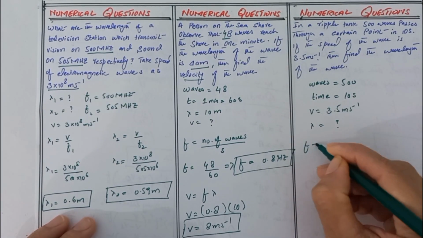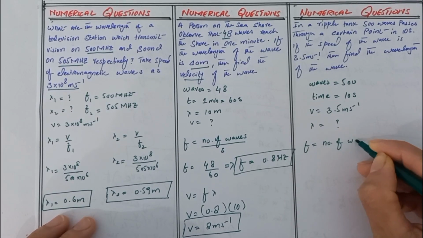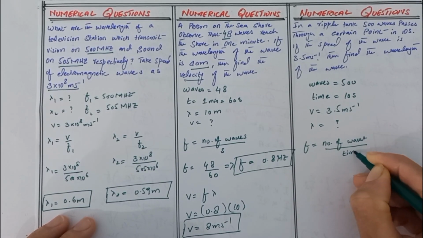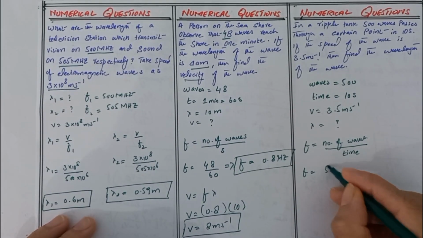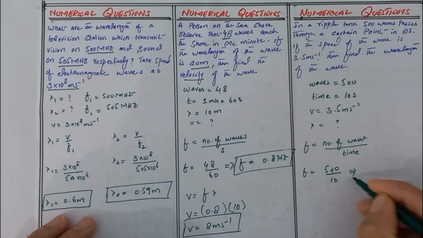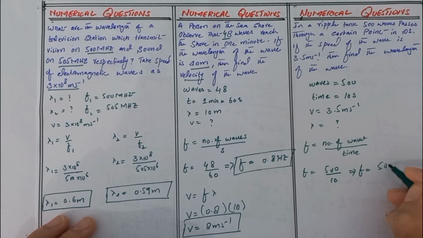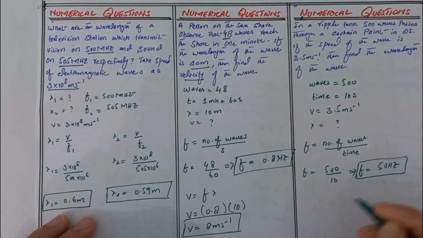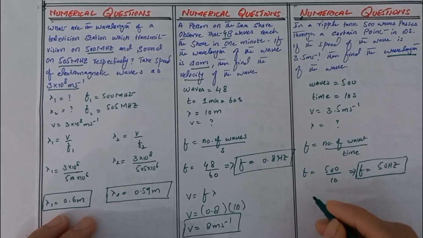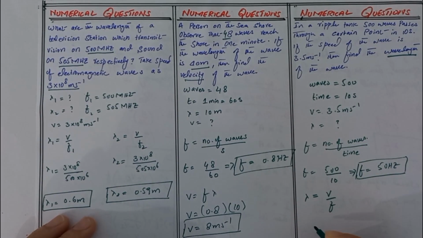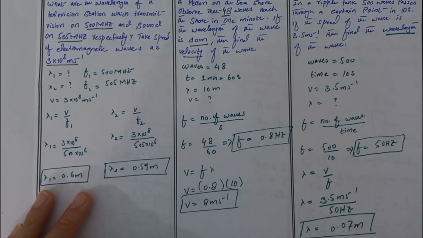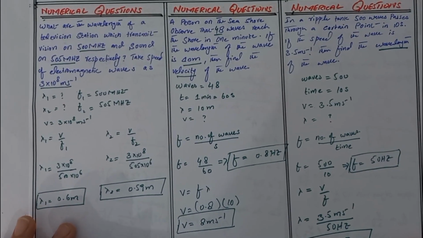So here the frequency is equal to the number of waves per time. The number of waves is 500 and time is given as 10 seconds. So frequency is equal to 50 hertz. Now we can find the wavelength of the wave: lambda is equal to V over F. V is given as 3.5 meter per second and frequency is 50 hertz. So lambda is equal to 0.07 meter. That is the wavelength of the wave produced in the ripple tank.